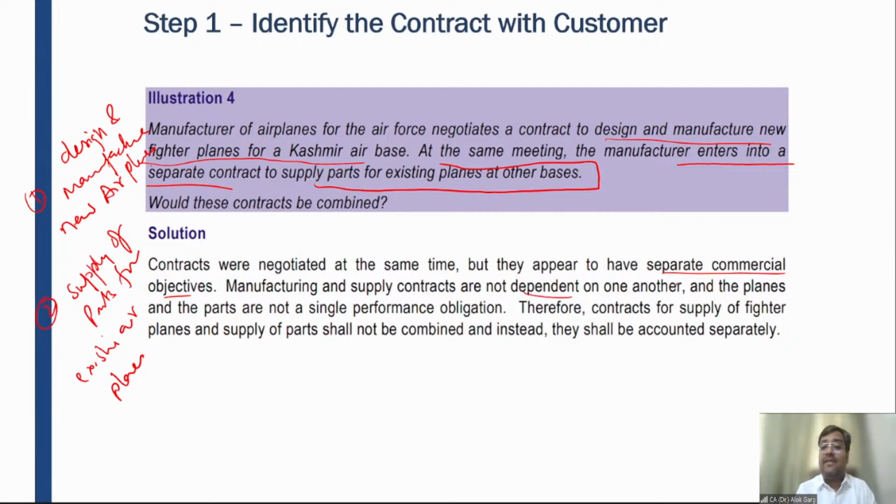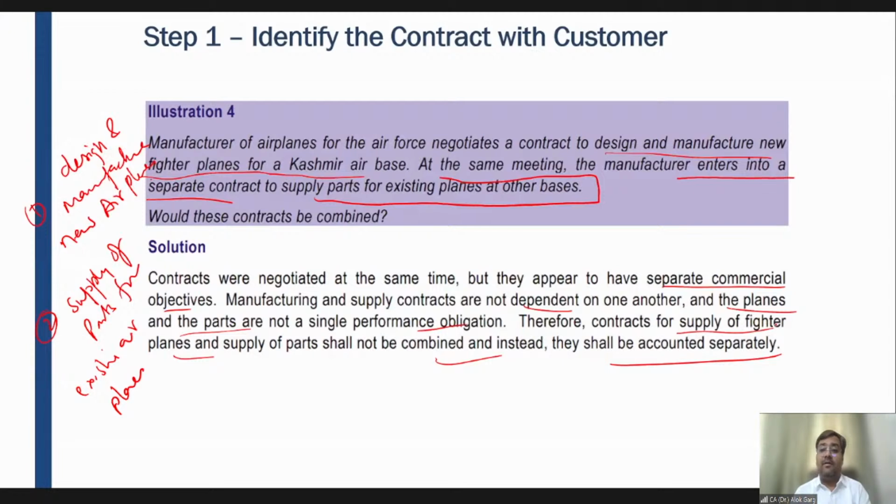Manufacturing and supply contracts are not dependent on one another, and the planes and the parts are not a single performance obligation, right? These are different performance obligations. Therefore, contracts for supply of fighter planes and supply of parts shall not be combined, and instead they shall be accounted separately, right?